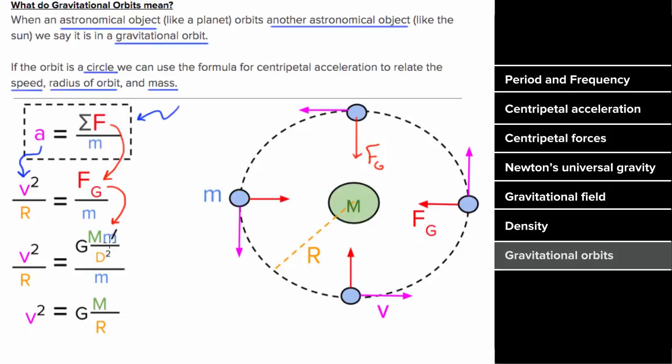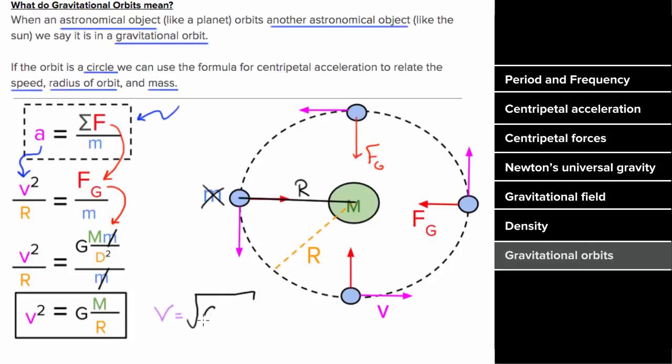And since the mass of the orbiting object cancels, we get an expression that relates the speed of the orbiting object, the larger mass that's pulling that object in, and the center to center distance between the objects, which if we solve this for v, gives us the square root of big G times the mass pulling in the object divided by the center to center distance between the objects. Note that this formula does not depend on the mass that's in orbit since that mass canceled out in the calculation. So what's an example problem involving gravitational orbits look like?